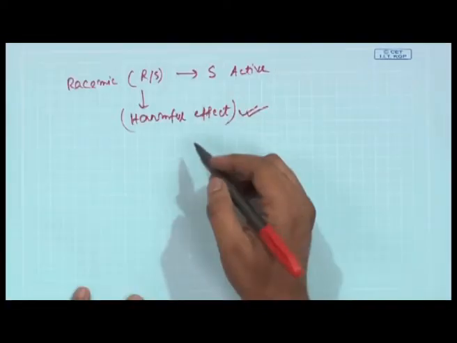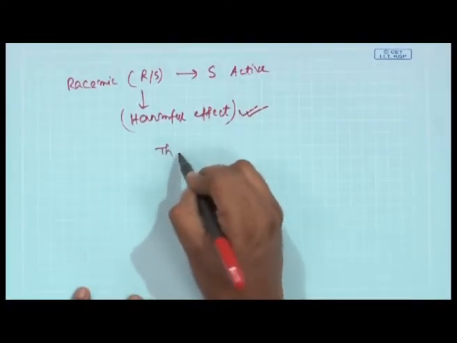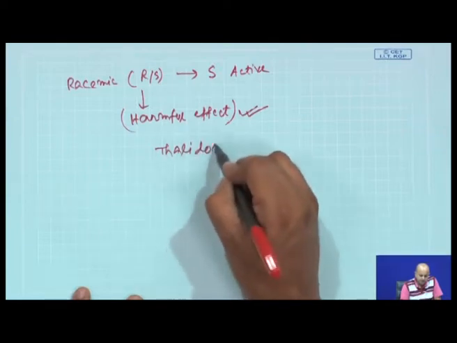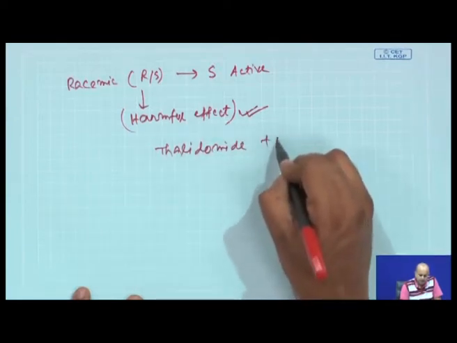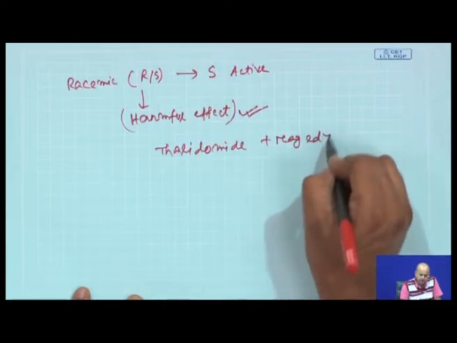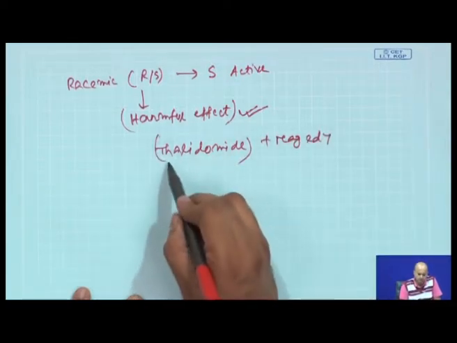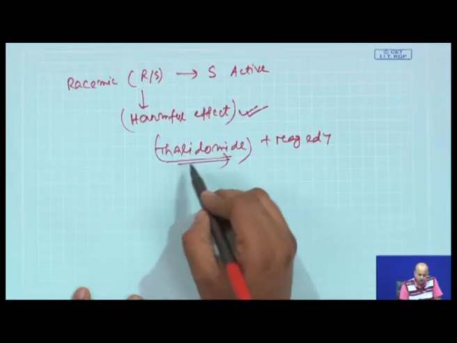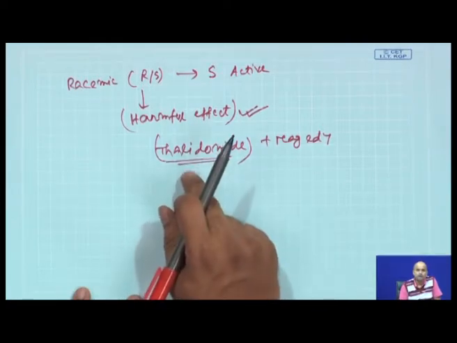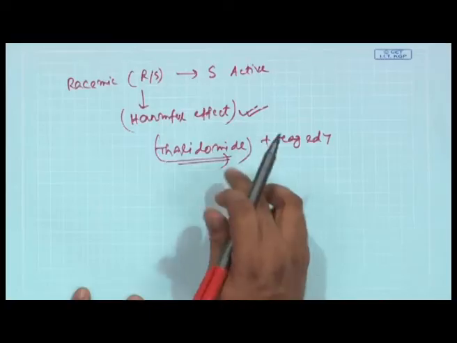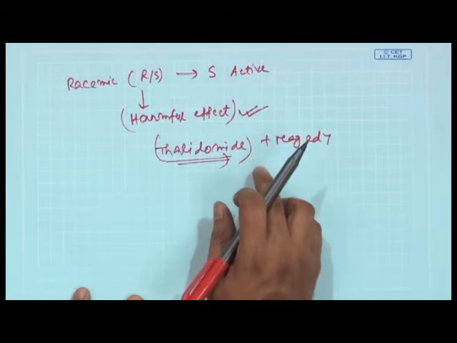There are a few cases which have already taken place in human civilization, particularly if I talk about the thalidomide tragedy. Now, we will not discuss it in detail, we will just say that this particular compound thalidomide was given as a drug molecule. One of these enantiomers is the active component, and the remaining enantiomer was not the active component, and it had a harmful effect which causes severe defects in certain human bodies.